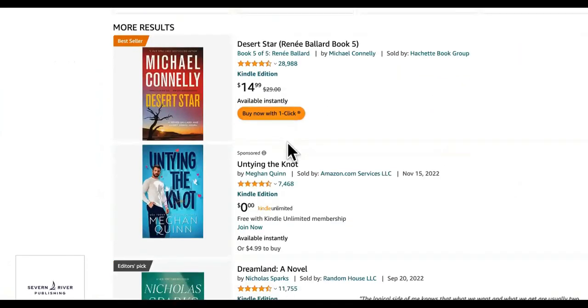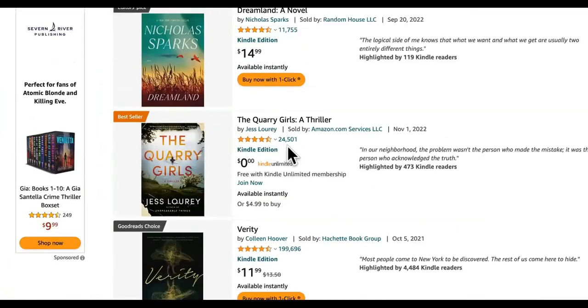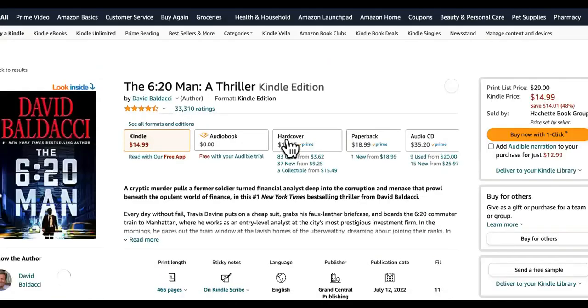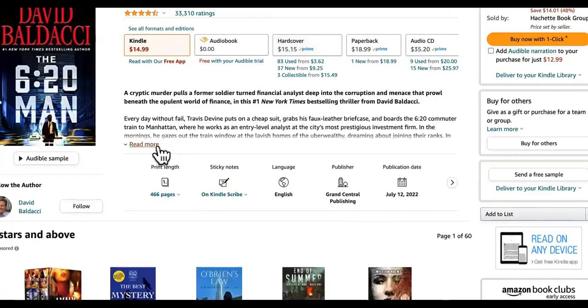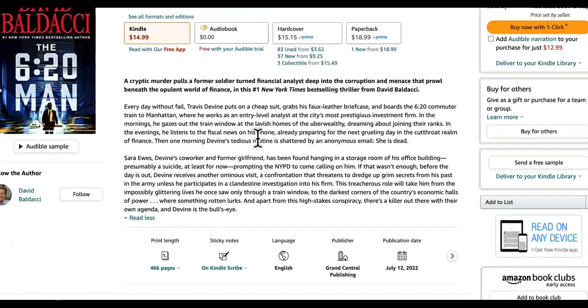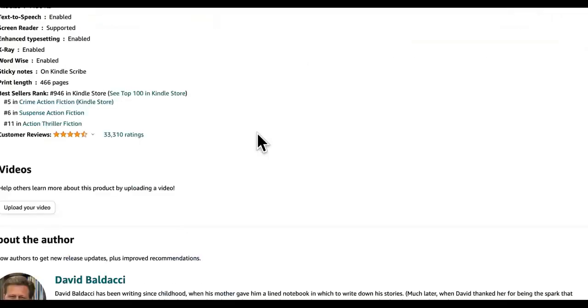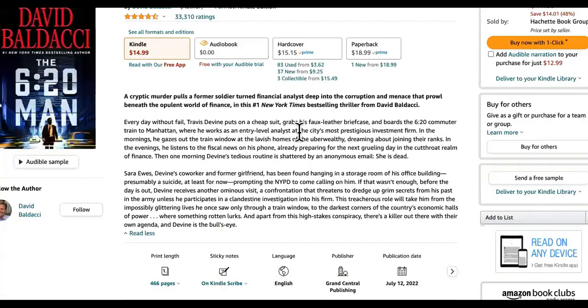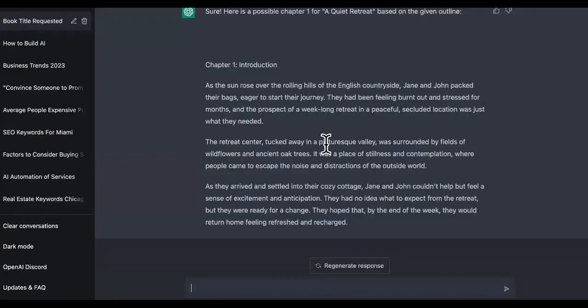So you would basically just find the top sellers and you would take the summaries and then have ChatGPT take the summary and create chapter outlines. Okay. So where's the summary for the book? Yeah, here it is. No, those are reviews. So wherever it is, you'll find the summary of the book. Okay, I think this is it right here. Yeah, this is it. The summary of the book. And you will take their names out of it, you know what I'm saying? And then you would tell ChatGPT to make an outline for a book for this.